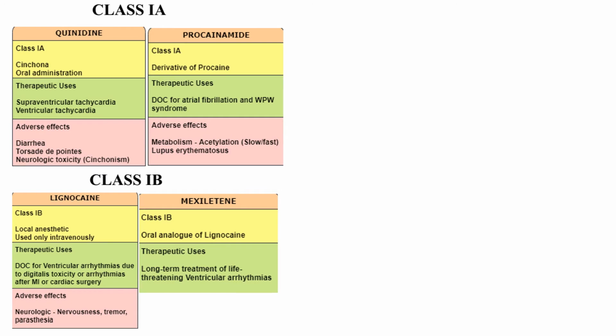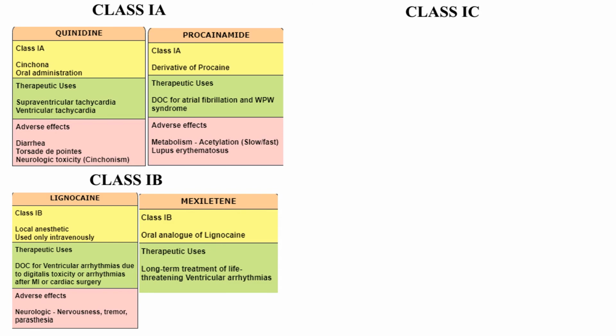Mexiletine is an analog of class 1B lignocaine, and it is an oral analog. There is no need to give IV. Patients who do not prefer IV may go for mexiletine. The therapeutic use is only for long-term treatment of life-threatening ventricular arrhythmias.